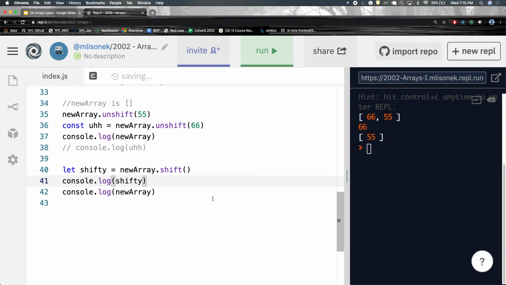As you can see, we are invoking them. When you set a variable to a function invoked, JavaScript says, okay, well, we have to run this function and see what we get, okay? When we run shift on new array, this function returns the first value in the array taken out from that array. So then we have the 66 and we can store it in shifty. Okay?